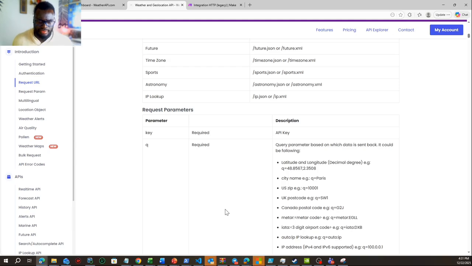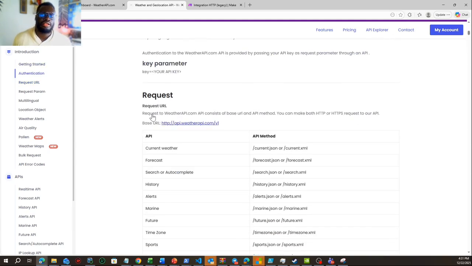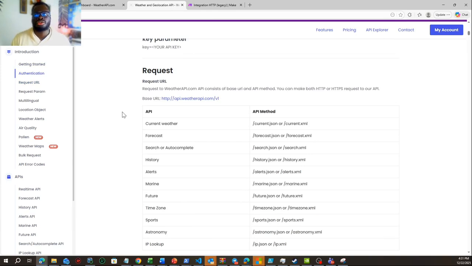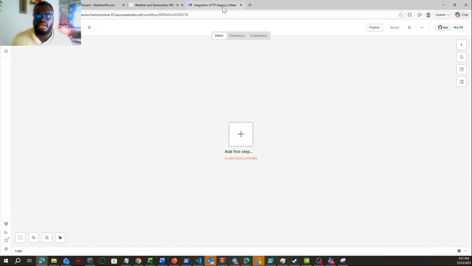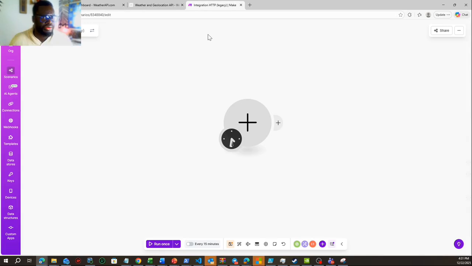The first thing I recommend: if today someone asks you to use Make, you can use Make or use n8n, who cares? I see a lot of videos and a lot of people saying, "Oh, Make is better, n8n is better." Look, if you do not know the basics like API, whether you're using Make or n8n, you're going to get the same results. You're just going to get frustrated because you're not going to be able to build something solid, right? Let's face it. So forget about all these names. The most important thing is the basics. It's going to work the same anyway.